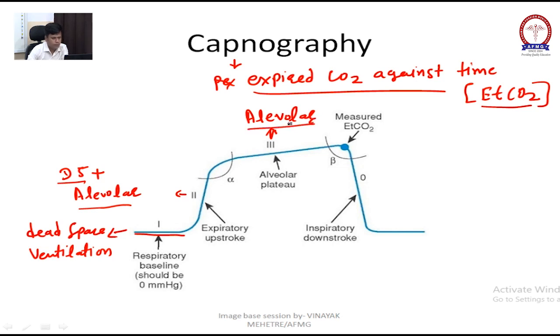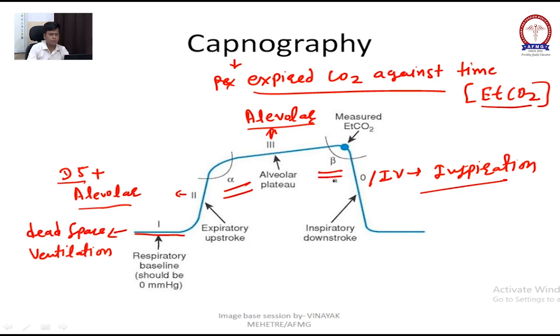And the fourth, or 0 or 4, is your inspiration. There are 2 angles in the capnograph. One is your alpha angle and this one is your beta angle. You should know these angles because there are MCQs. Alpha angle and beta angle.